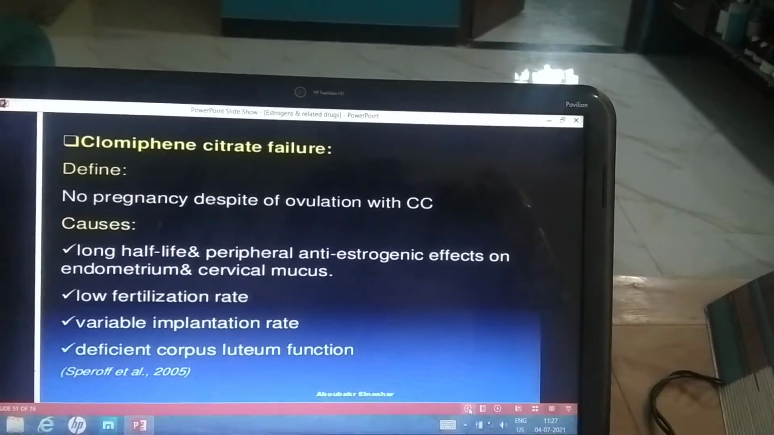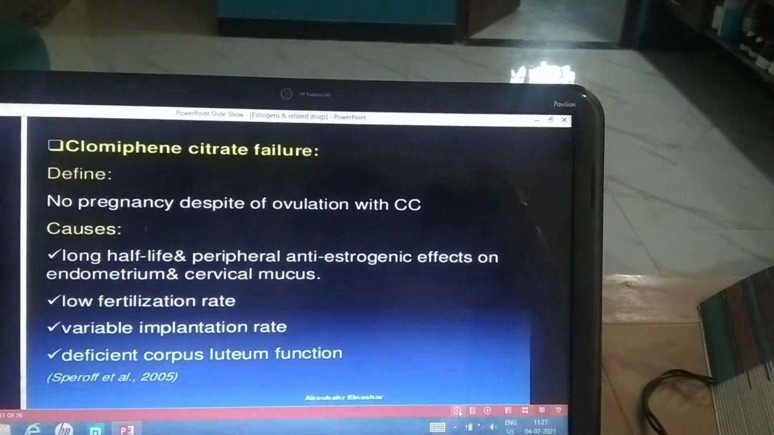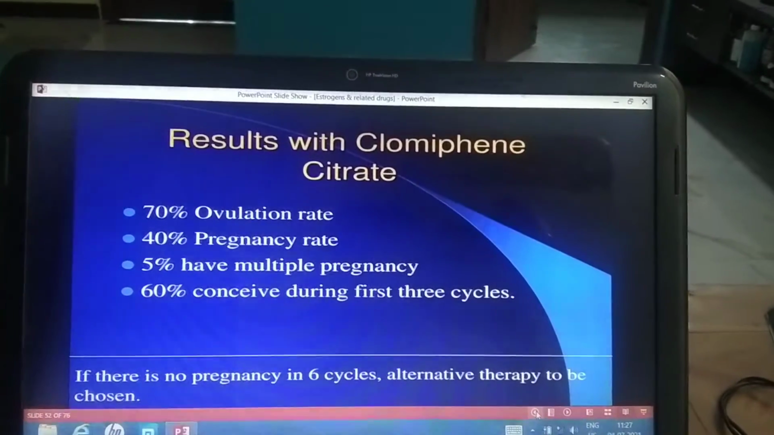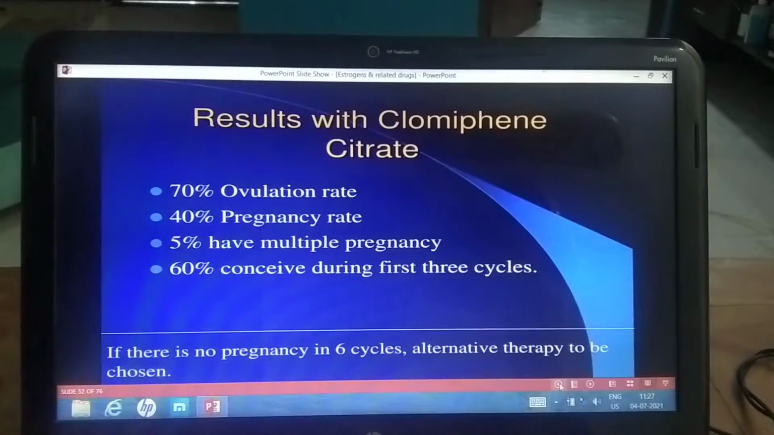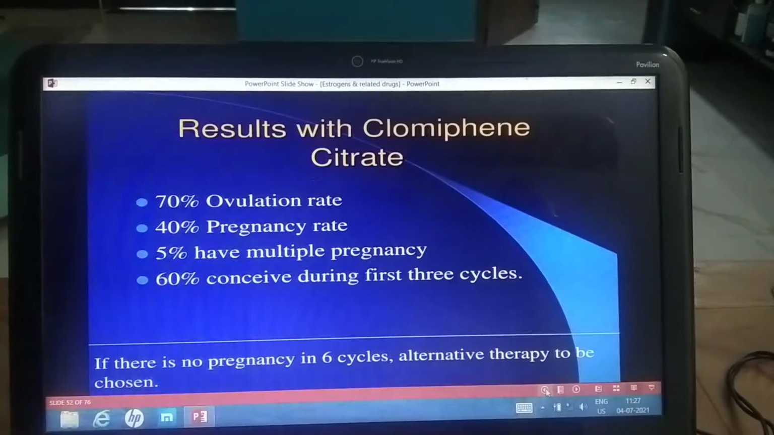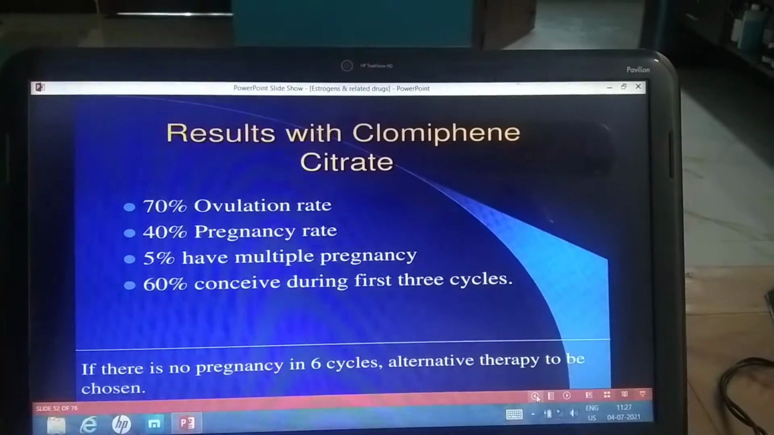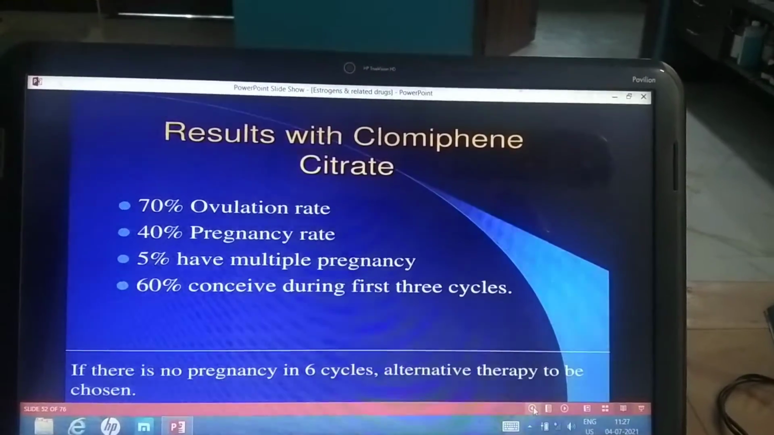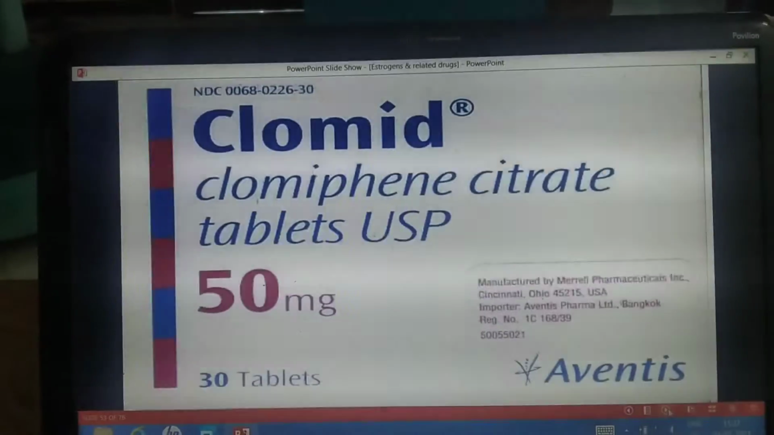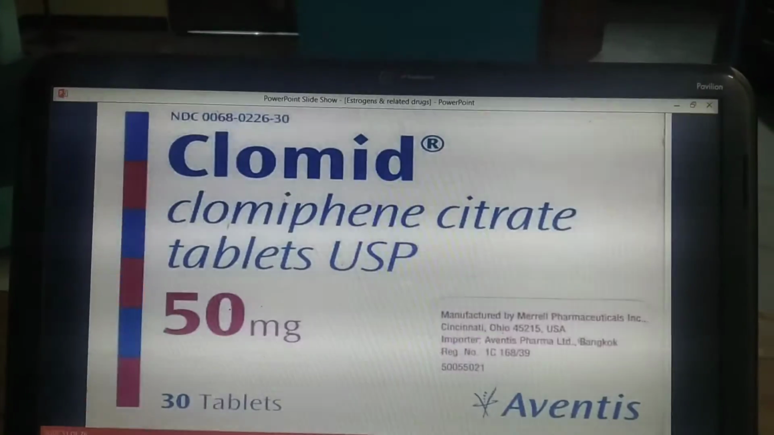Now coming to the adverse reactions of clomiphene citrate, we have already seen the adverse reactions of the clomiphene citrate. So the results with clomiphene citrate are that 70% cases have ovulation, 40% cases have pregnancy, 5% have multiple pregnancy, and 60% conceive during the first 3 cycles. If there is no pregnancy in 6 cycles, alternative therapy should be chosen. So this is the clomiphene citrate tablet.